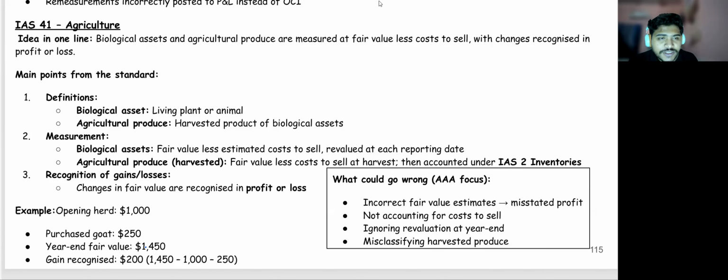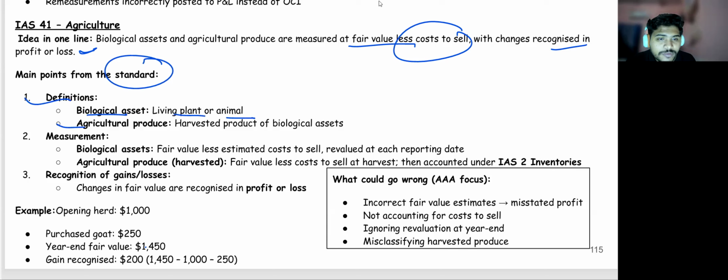So the agriculture which is out there, the biological asset and the agriculture produce are measured at the fair value less cost to sale. Whatever the changes which are out there will be taken into the profit and loss. This is the main thing. The main point from the standard is that definition. Biological assets are living plants and animals. Agriculture produce is nothing but the harvested product of the biological asset.